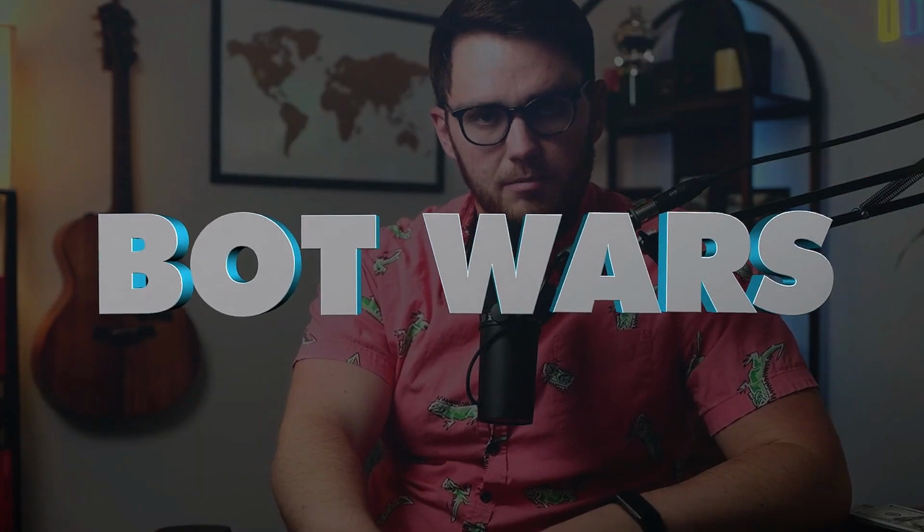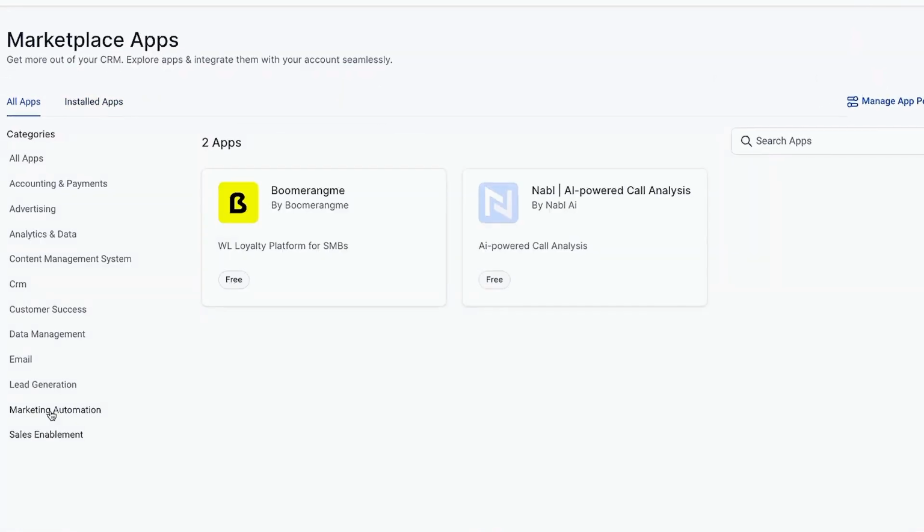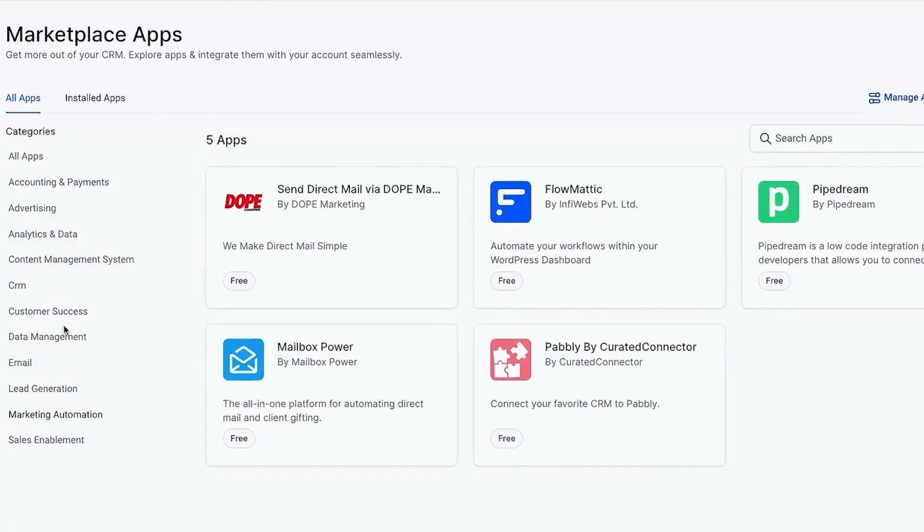The next is our third-party tools. And that means that it's time for the part of this video that I'm calling Bot Wars. So since conversational AI has come out in general, just across the board, there's been a lot of people building bot softwares that are an improvement upon Highlevel's current conversational AI because it's not amazing. It's pretty good, but sometimes it gets tripped up. It says I don't have enough information to help with that, or it just runs off with something that it doesn't actually have context on and gives the wrong answer to clients.